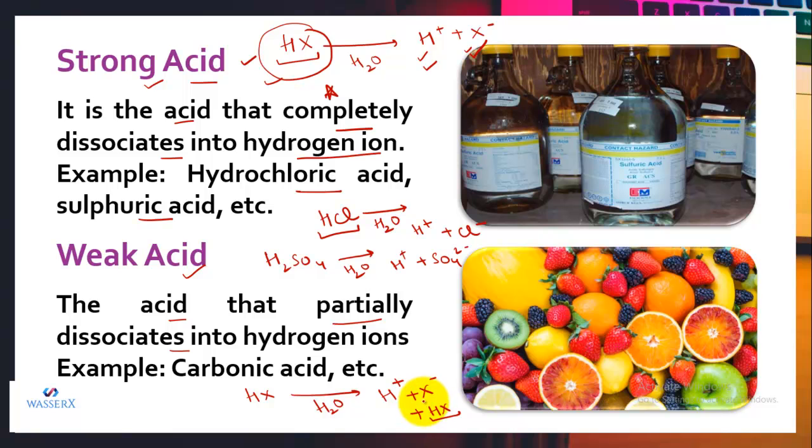So if the water contains ions as well as undissociated molecules of an acid, that means the acid has partially dissociated and it is regarded as a weak acid. All the organic acids, that is, the acids present in plants and animals, get partially dissociated, so they are weak acids.